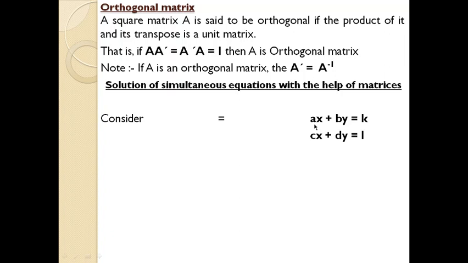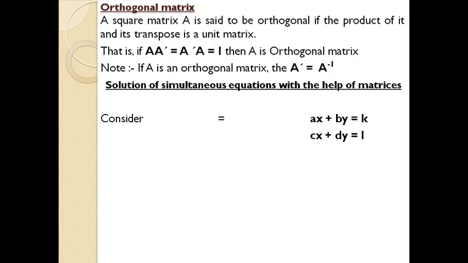I am using ax plus by equal to k and cx plus dy equal to L. Here a, b, k and c, d, L, these six values are known values. If you recap the first module, you will understand the example.